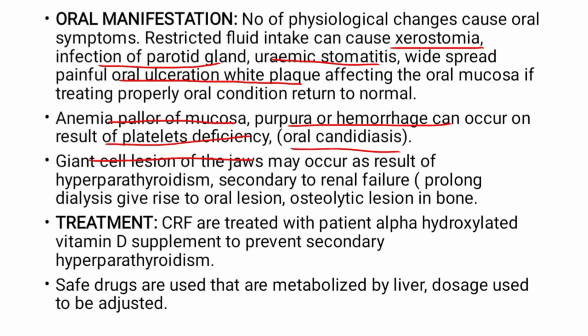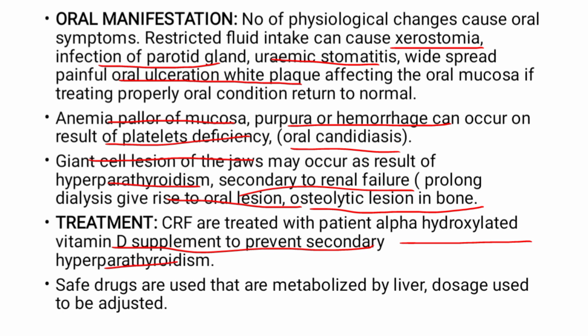It is due to hyperparathyroidism, okay, which is secondary to renal failure. Prolonged dialysis can give rise to oral lesions. It means when a patient is on dialysis for a very long period, the patient will have oral lesions, osteolytic lesions in bones. It means there will be some diseases occurring in the bone. Treatment is with alpha hydroxylated vitamin D supplements to prevent the secondary hyperparathyroidism. You will give vitamin D supplements in order to prevent the secondary hyperparathyroidism.